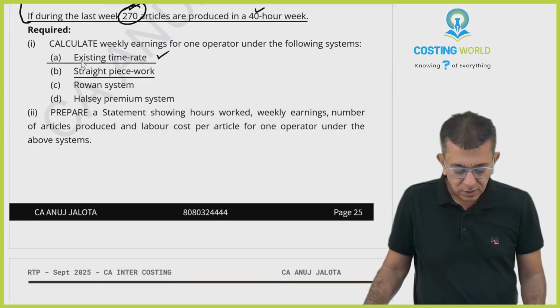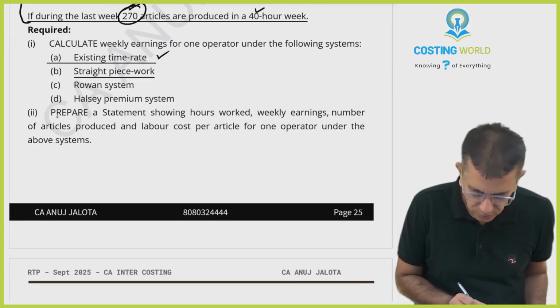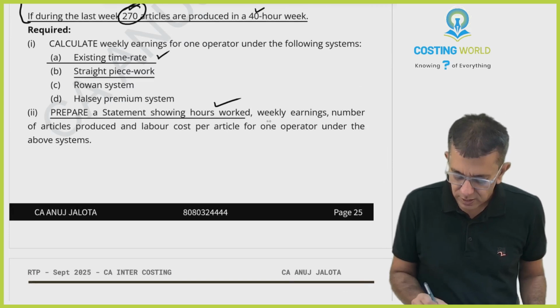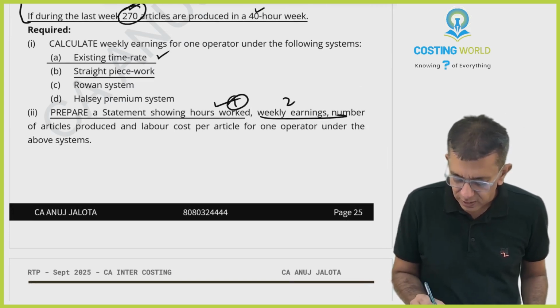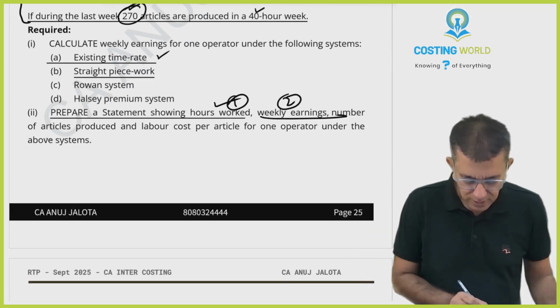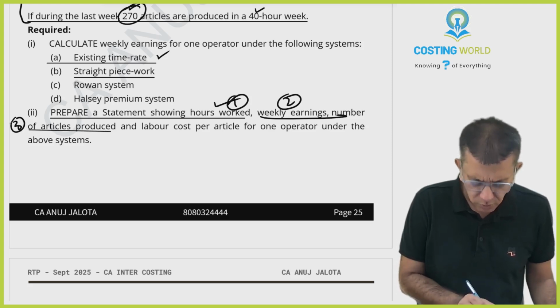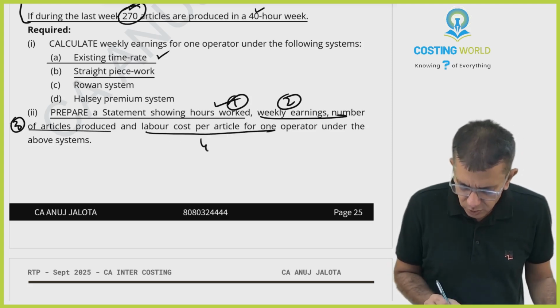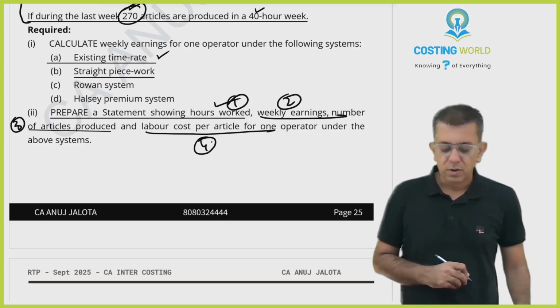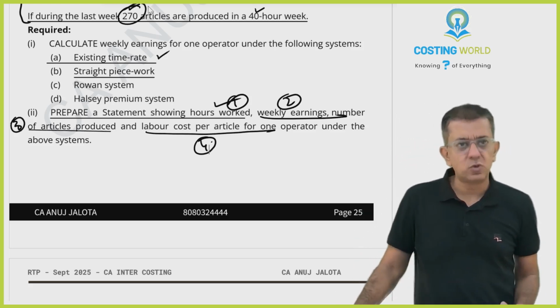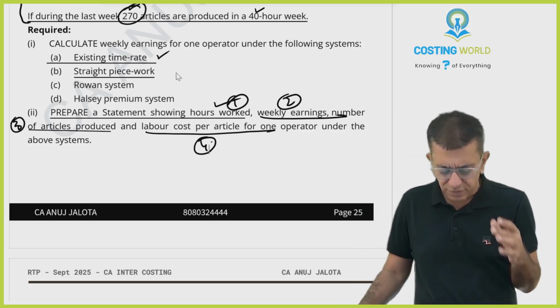So what is there in part 2? Prepare a statement showing hours worked. First, the weekly earnings that we calculated. Second, the number of articles produced, that we all know. Third, the labor cost per article for one operator under the above system. So I've made a statement whereby I've written these particular things.